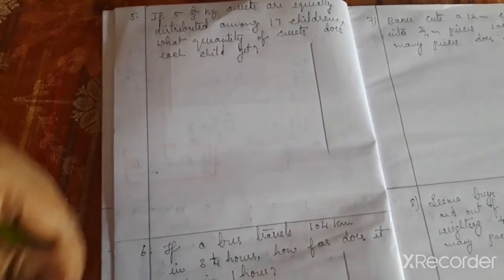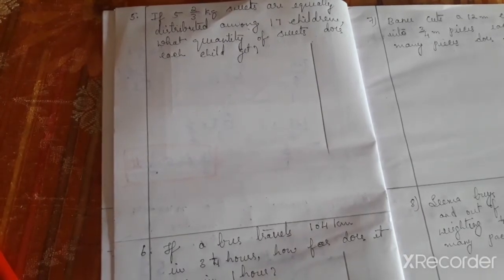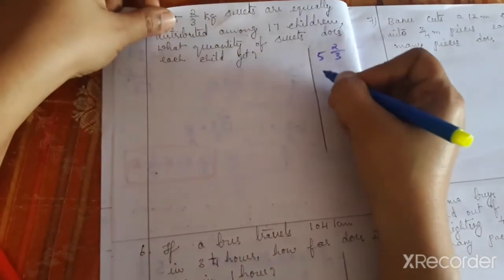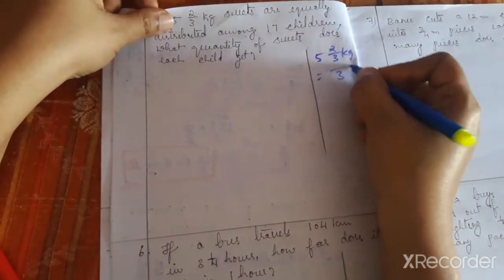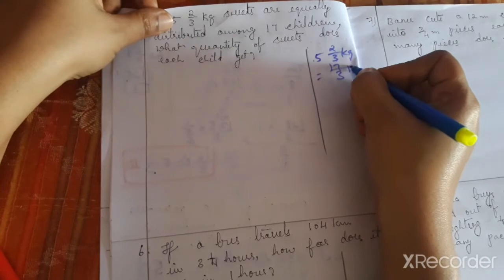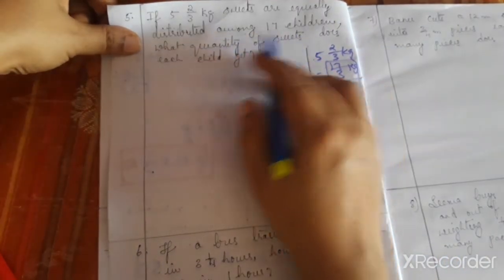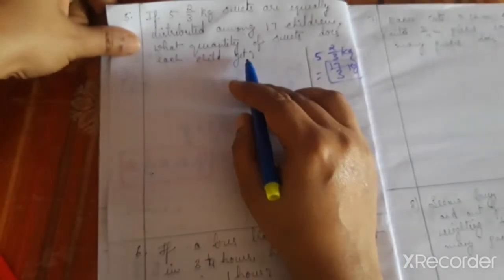Now fifth question: 5 2 by 3 kg. So convert 5 2 by 3, that is 3 5s are 15, 17 by 3 kg. It is equally distributed among 17 children. What quantity of sweet does each child get?